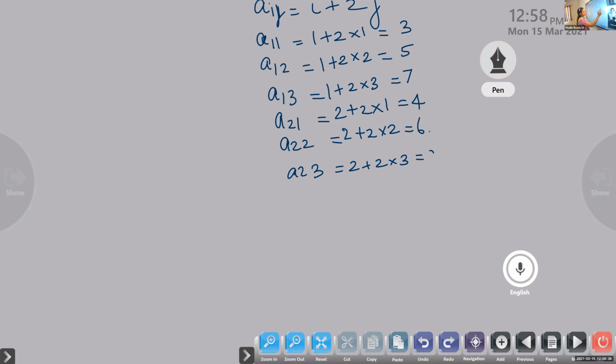So after calculating all these elements, you arrange it. What is the first row you are getting there? 3, 5, 7, first row. And these are second row elements: 4, 6, 8. Is it okay, children?